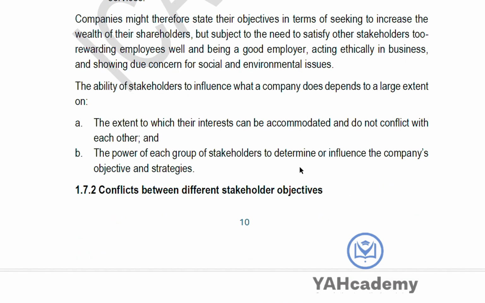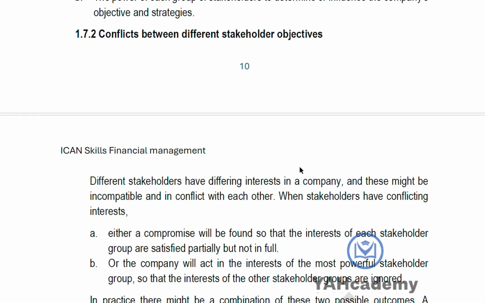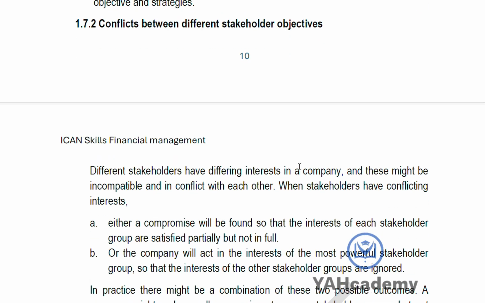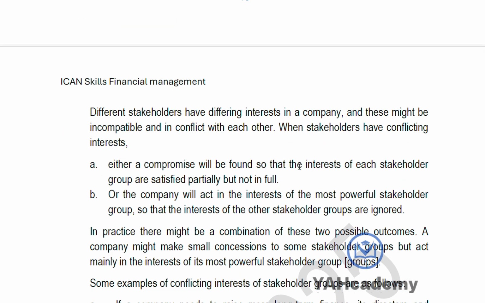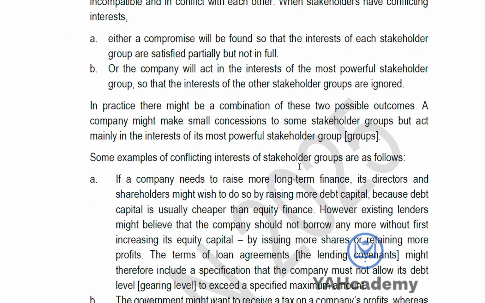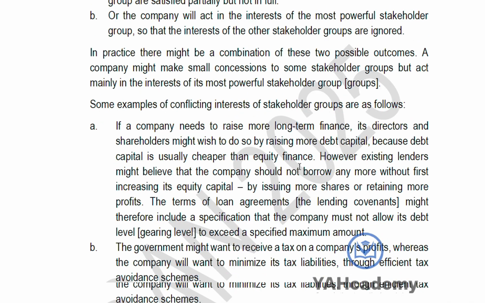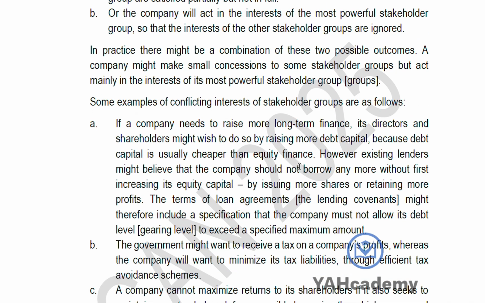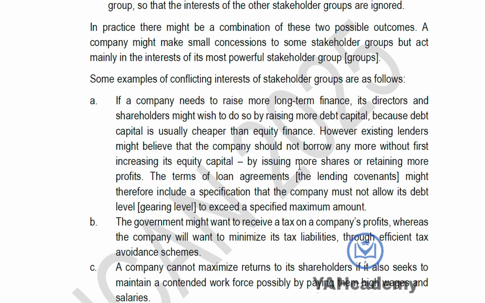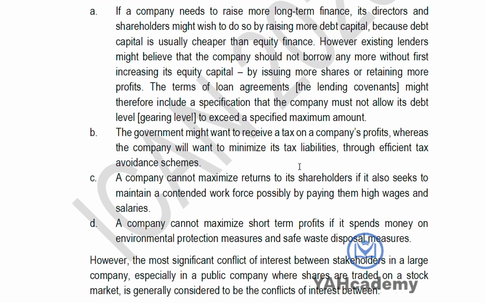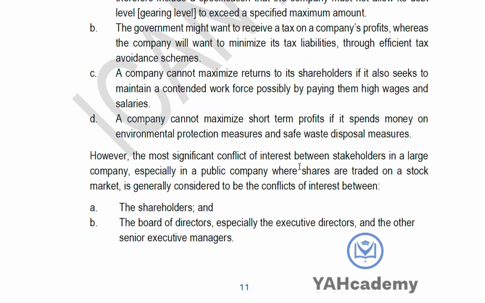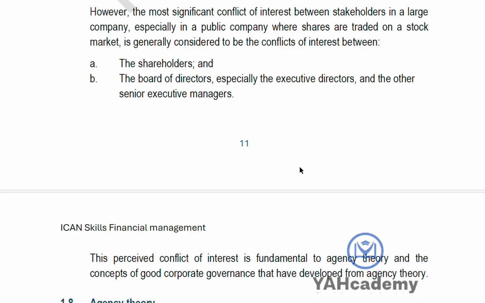So let's just go to conflict between different stakeholder objectives. We've stated these stakeholders, and they could fight at some point. Their interests could clash, not them fighting though. So their interests could clash at some point. How do we fix it? How do we ensure that everybody is good and fine?